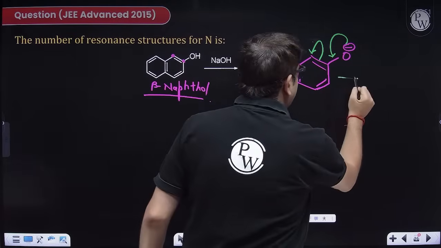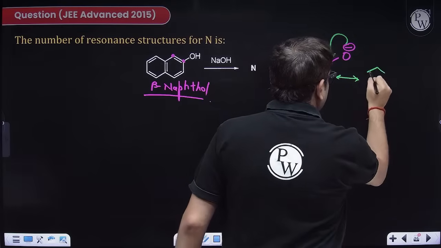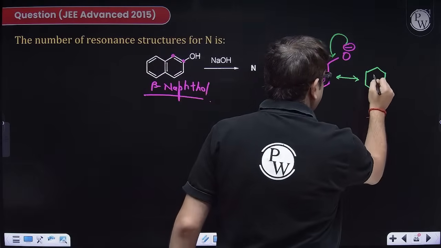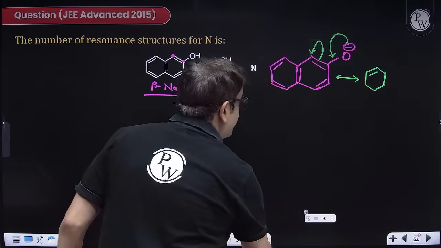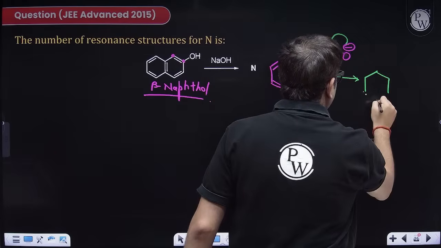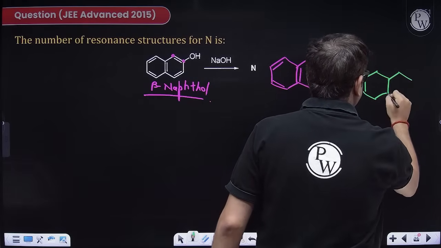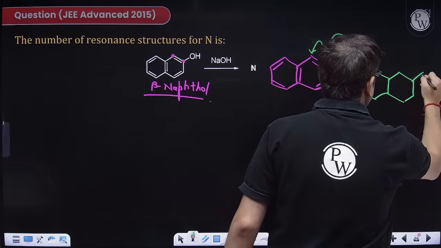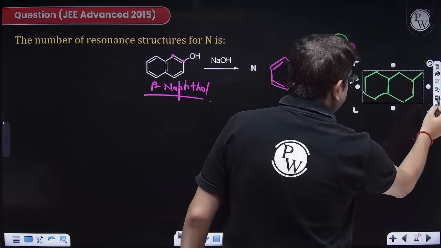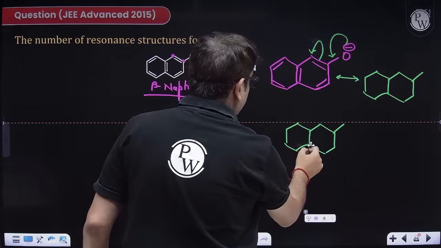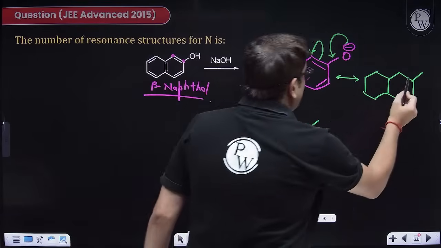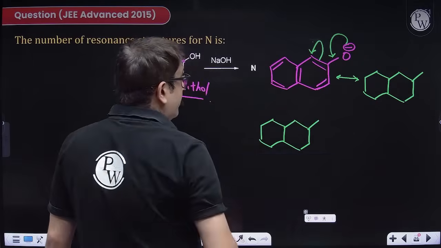So this will give me my first, one of the resonating structures. But for the second resonating structure, let me first draw the cyclic chain, so that I may pick that cyclic chain a few times. So what I am trying to do over here is draw resonating structures for you.